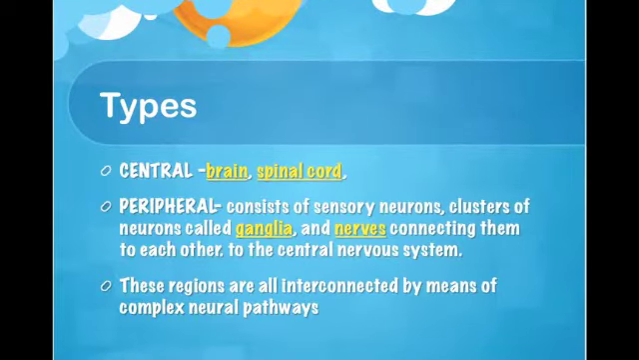The central nervous system, which consists of the brain and the spinal cord. The peripheral nervous system, which consists of sensory neurons, just like the other one in the other slide, clusters of neurons called ganglia, and nerves connecting them to each other and to the central nervous system. So these two types of nervous system intertwine together. These regions are all interconnected by means of complex neural pathways inside the body.